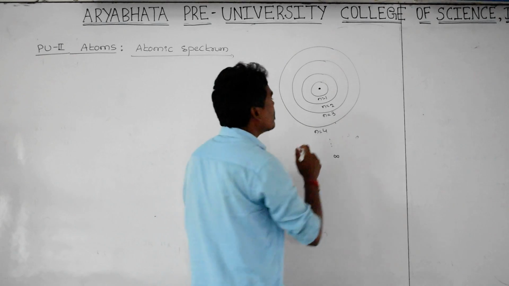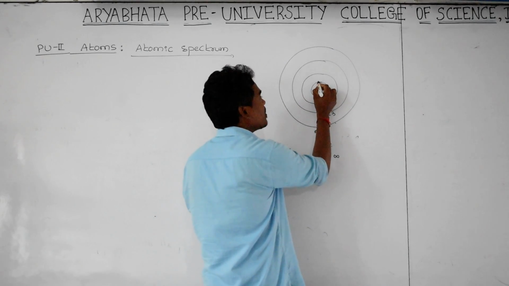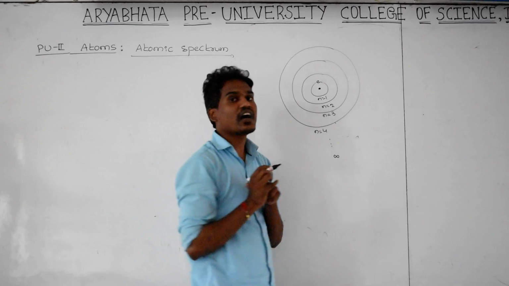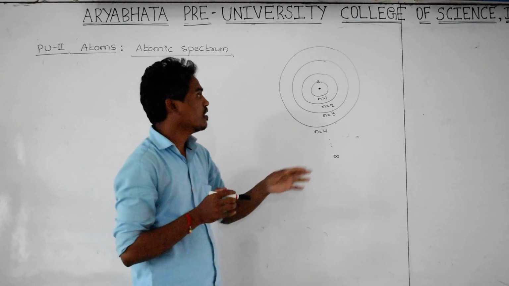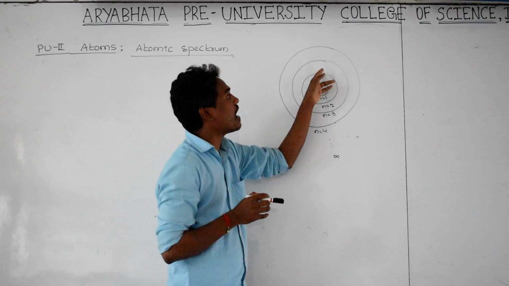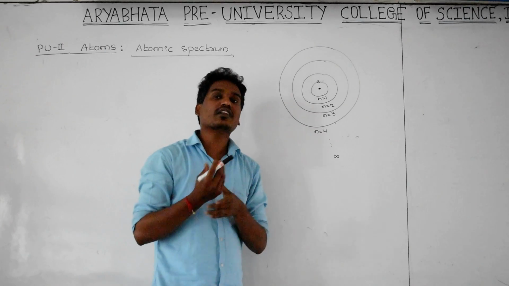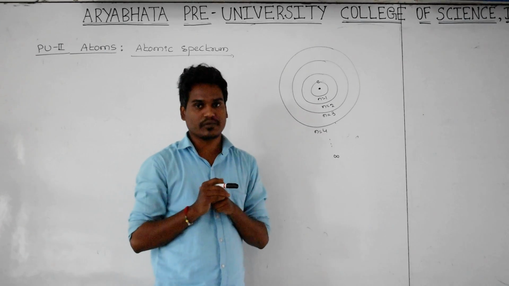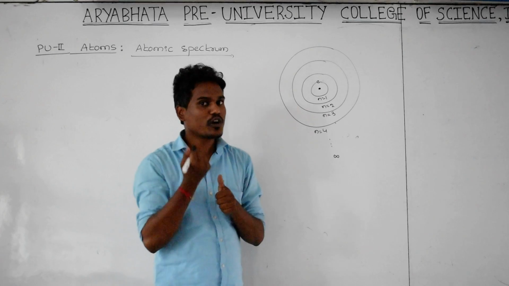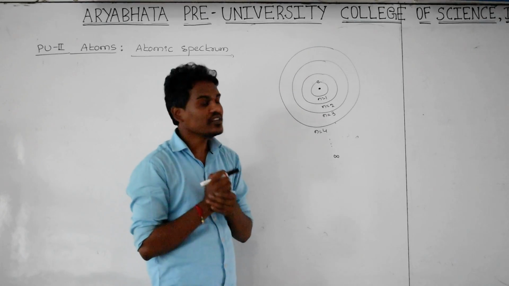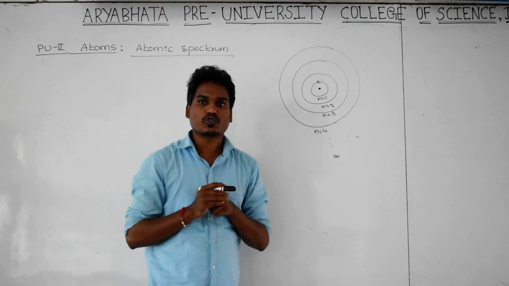Let us consider the electron is present in the first orbit. In order to take the electron from the ground state to a higher state, the electron has to absorb some amount of energy from external sources.